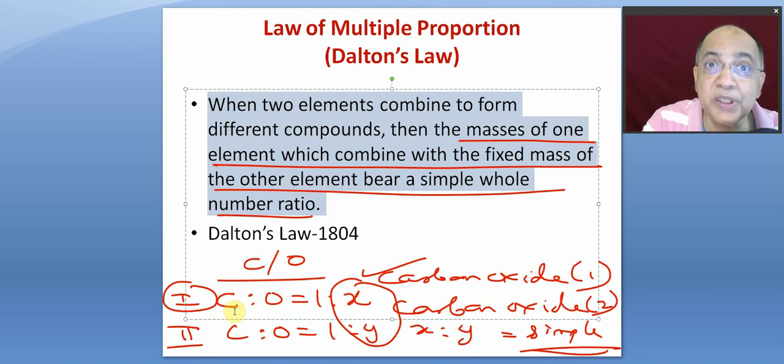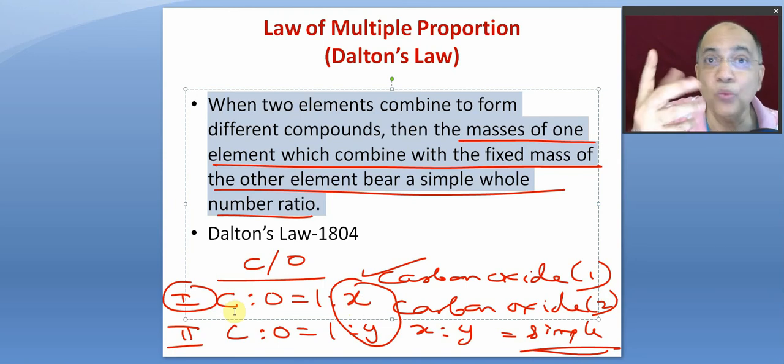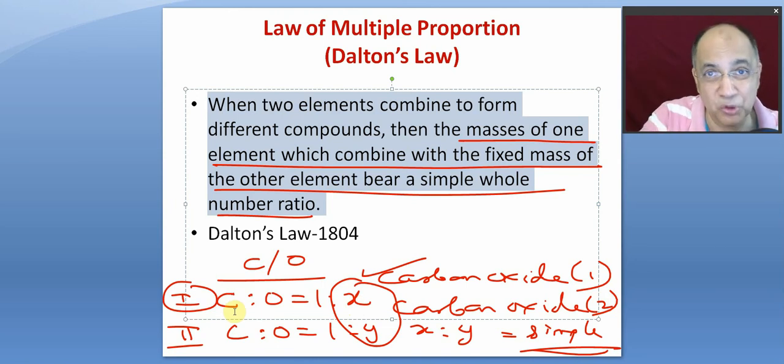They kept one of the masses fixed, so 1 or 100 or 12, whatever. One of the masses is to be fixed. Maybe we can take oxygen fixed. Take any element, keep the mass fixed and find the other. So it is 1:x. And in the other oxide of carbon, it was found to be 1:y.